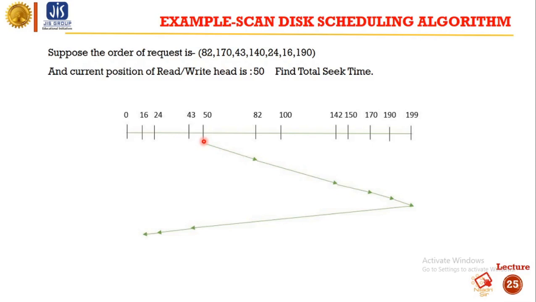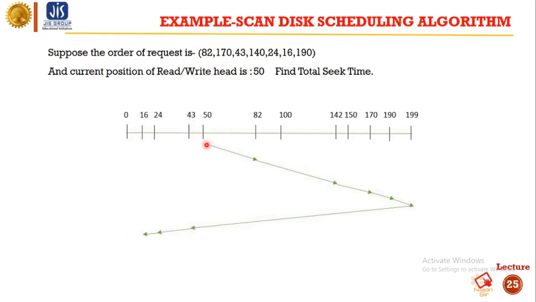From 50 we'll move to 82, from 82 to 140, from 140 to 170, from 170 to 190, and after 190 we'll move to the last of the head, that is 199, and after 199 we will reverse back. From 199 we will move to 43, next 43 to 24, and from 24 to 16.